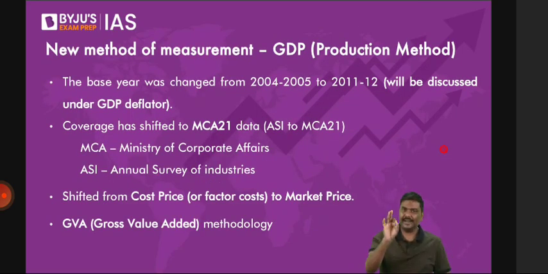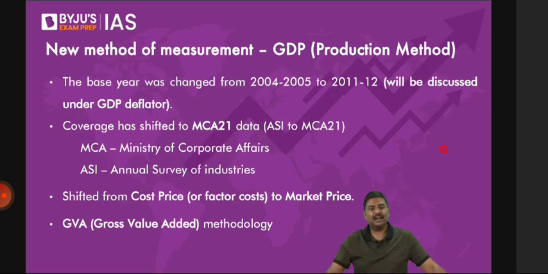Let me address your questions then. Is there any government political interference? Absolutely no. There is no interference of the government in the calculation of national incomes. Do not have that kind of a doubt. Are the NSO's calculations accurate? NSO's calculations are very accurate. You cannot say exact, but they are accurate.